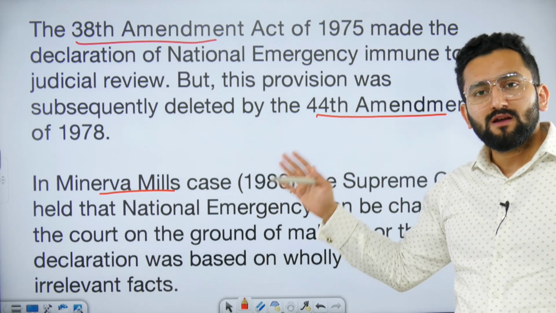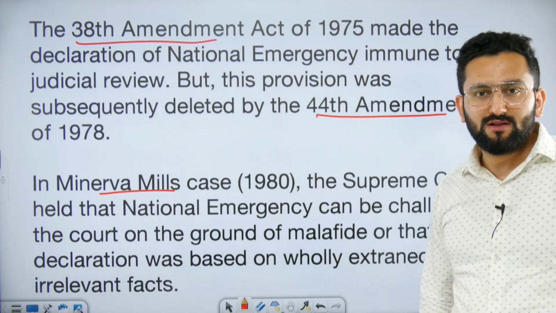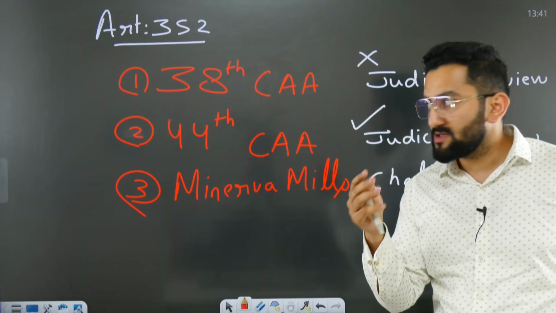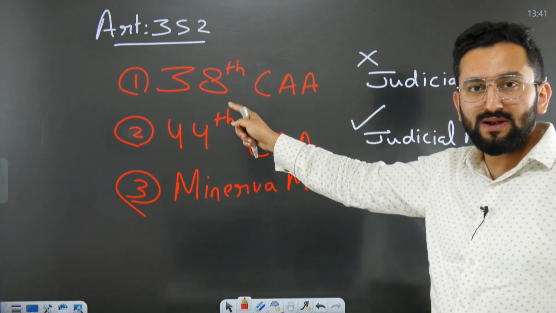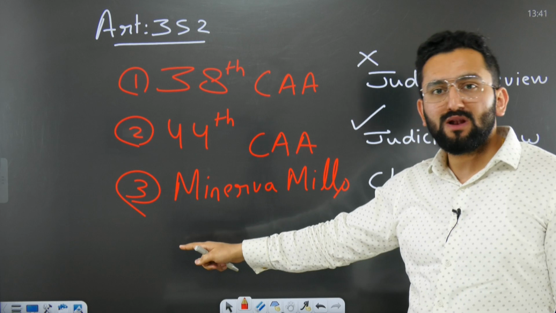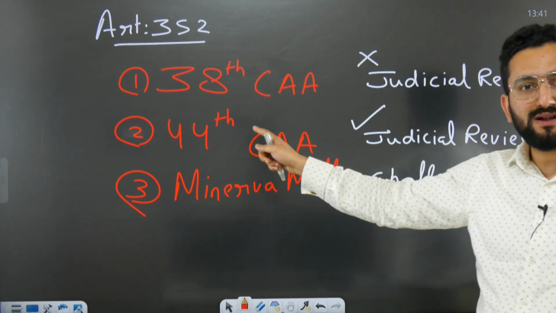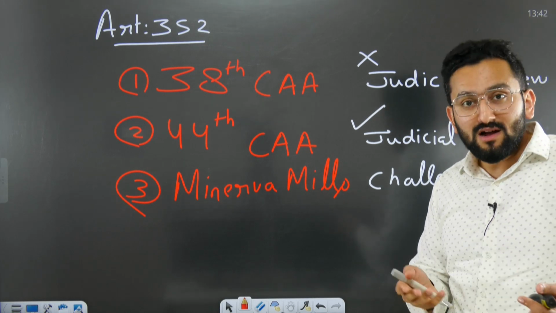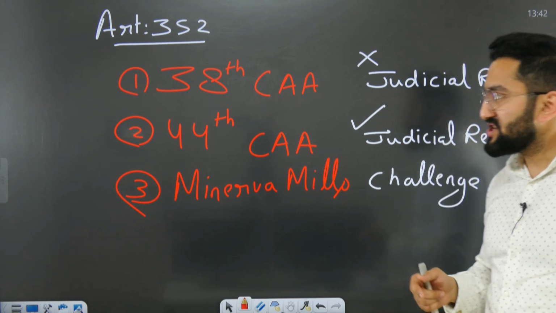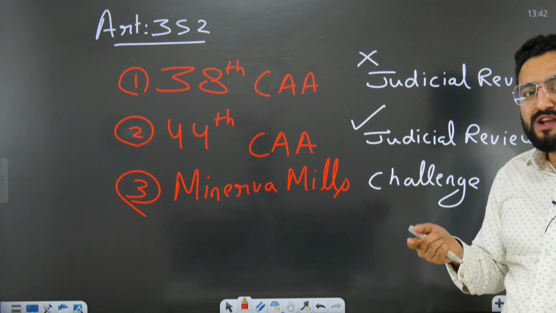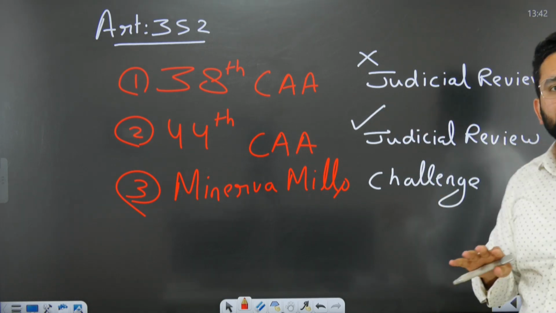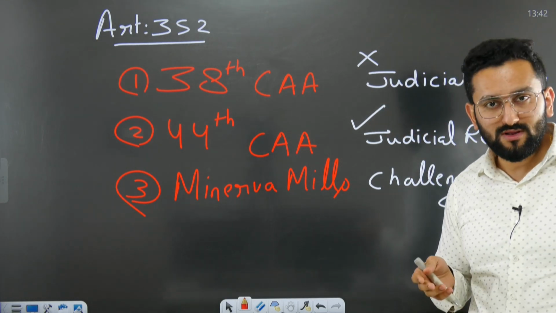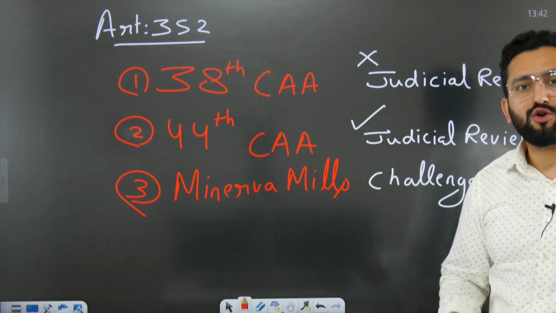Now, with respect to its connection with the judiciary, you need to remember 3 things. The 38th Constitutional Amendment Act, the 44th, and the Minerva Mills case. The 38th Constitutional Amendment Act was brought by the Indira Gandhi government. What did she do? She said, this imposition of national emergency is beyond judicial review. Court cannot question, court cannot stall, court cannot revoke.